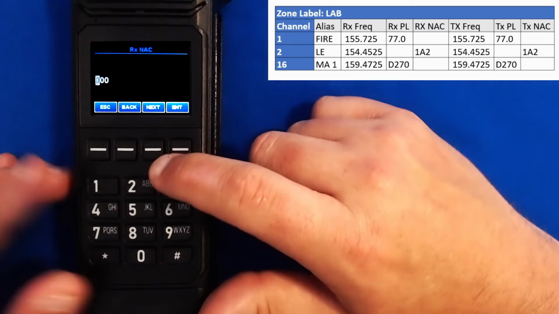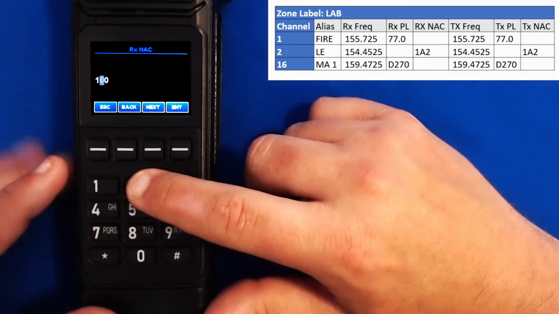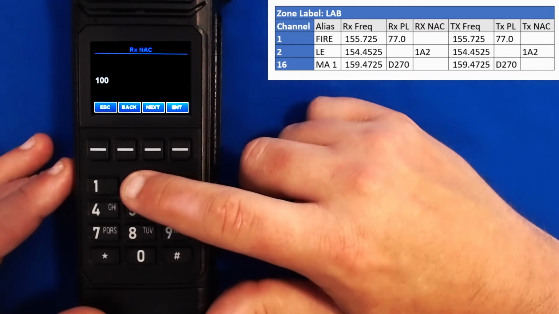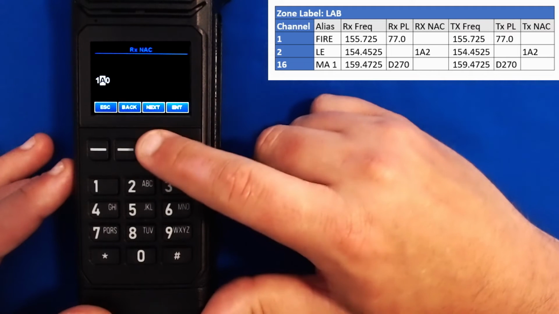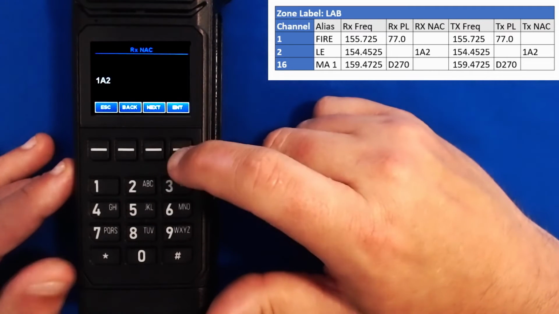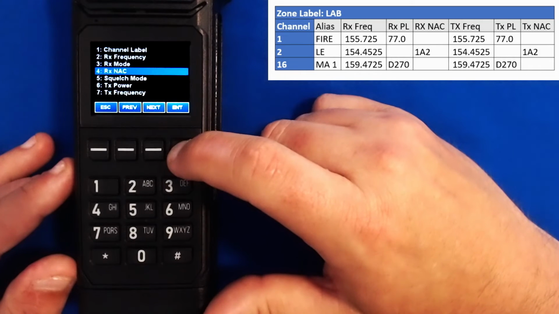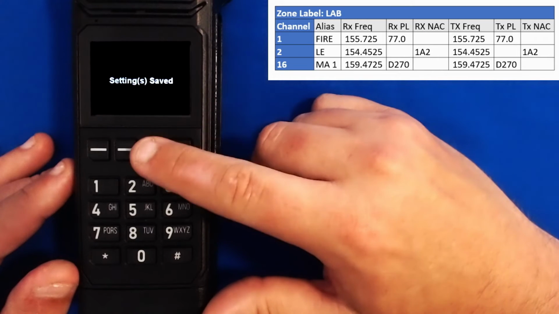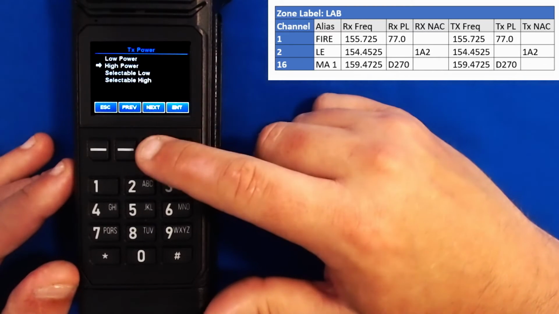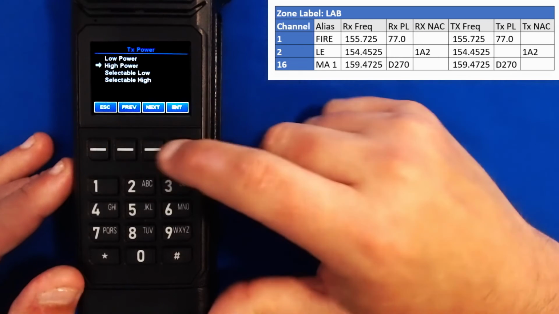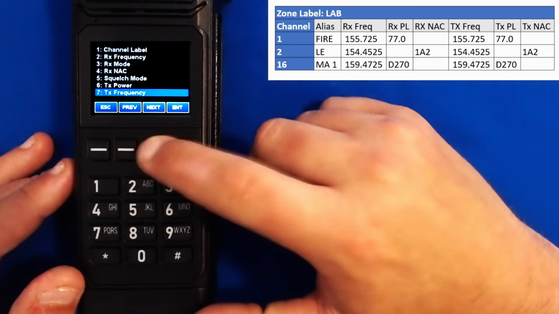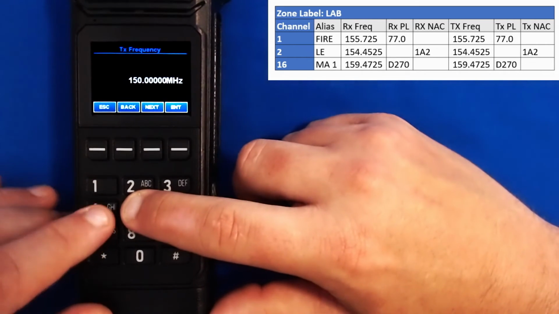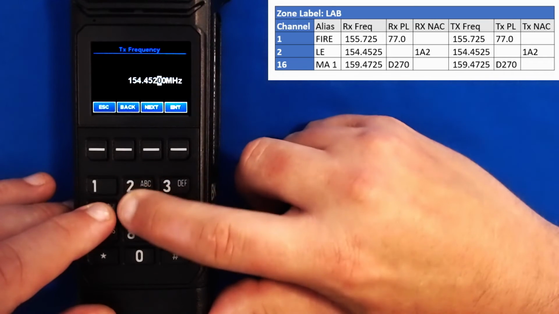You'll notice that the NAC is a hexadecimal number, meaning that it has alphanumeric numbers. A, hit next, 2, enter. Squelch mode is normal, is fine. Transmit power, high is good. Transmit frequency, we'll hit clear. We'll type in 15445525.